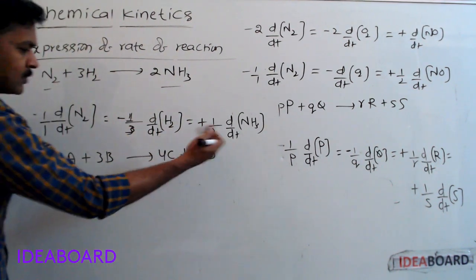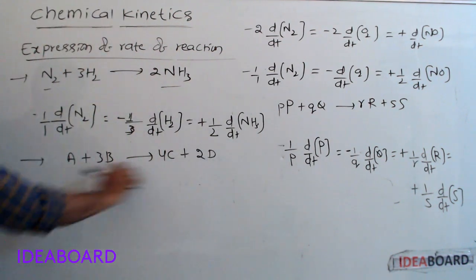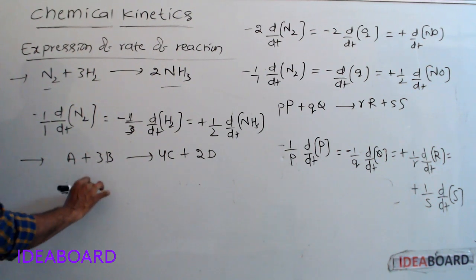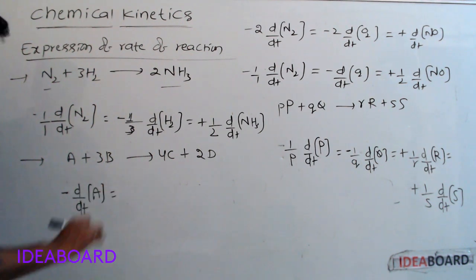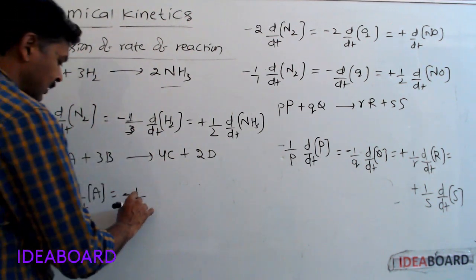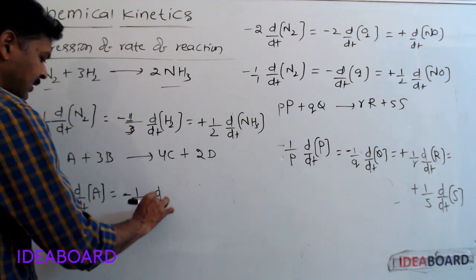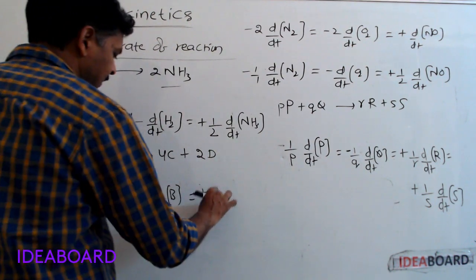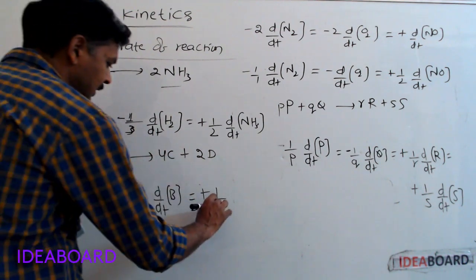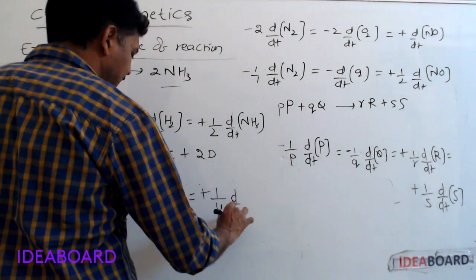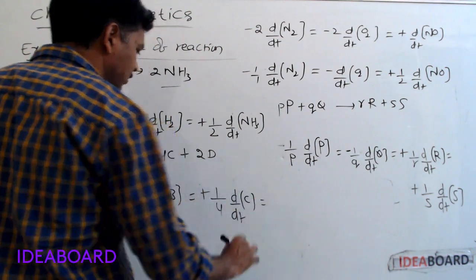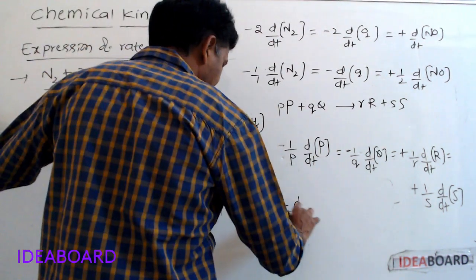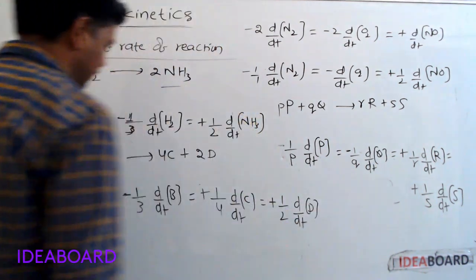For this general reaction, we should write the expression like this: minus d by dt of A concentration is equal to minus 1 by 3 d by dt of B concentration, since 3 moles of B is there, is equal to, with respect to products, plus 1 by 4 d by dt of C concentration, since 4 moles of C is there, is equal to plus 1 by 2 d by dt of D concentration, since 2 moles of D is there. We should write it like this.